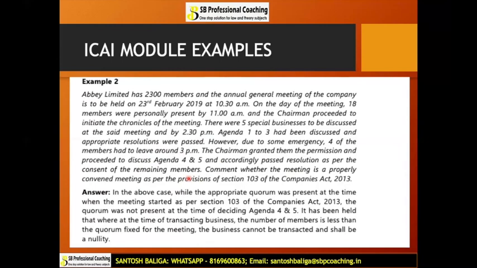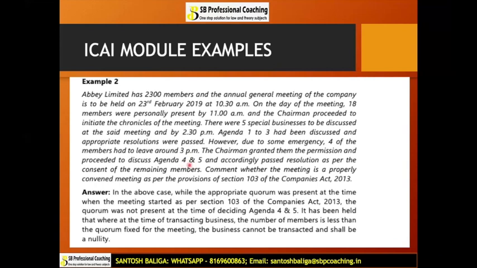Now, this is a tricky question. What has happened over here is that we had the quorum at the start of the meeting. We had 18 members present, and the total members is 2300, so we have sufficient quorum. The quorum required was 15 members, and we already had 18. But after 3 p.m., there were 2 more agenda items pending, agenda item number 4 and number 5, and at 3 p.m., 4 of the members left the meeting. After their leaving, agenda number 4 and 5 was passed.